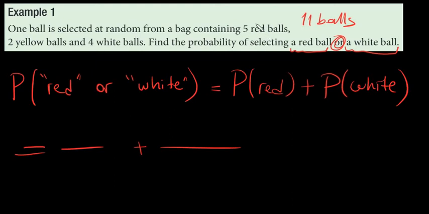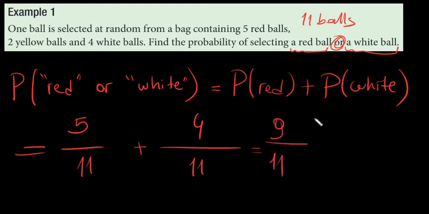How many red balls are there? 5. 5 over what? 11. And the number of white balls? 4. 4 over 11, right? So 5 plus 4 is going to be equal to 9 over 11.